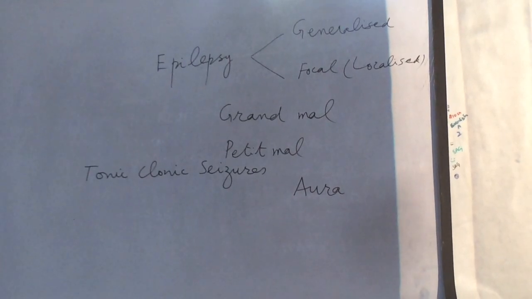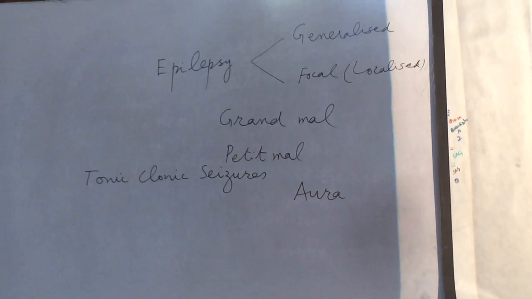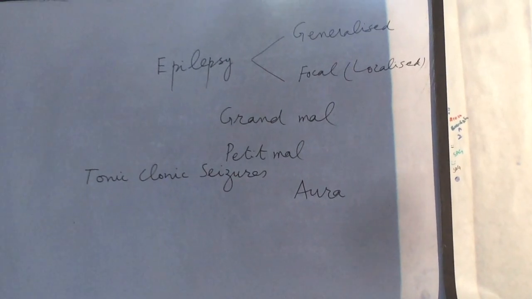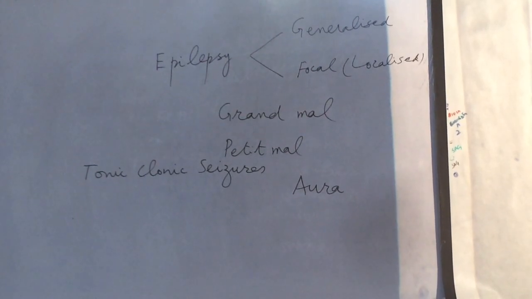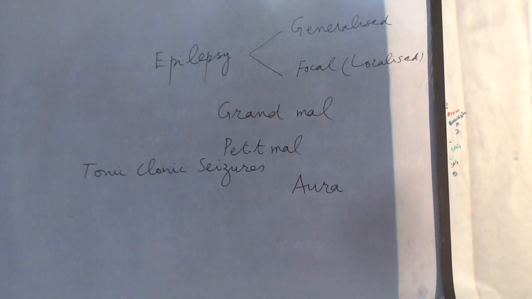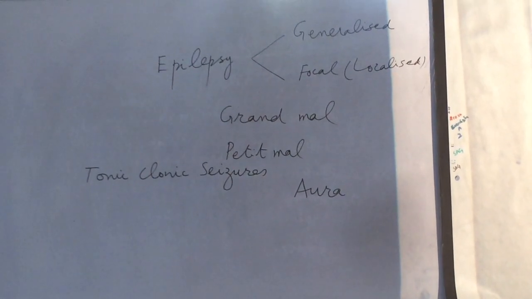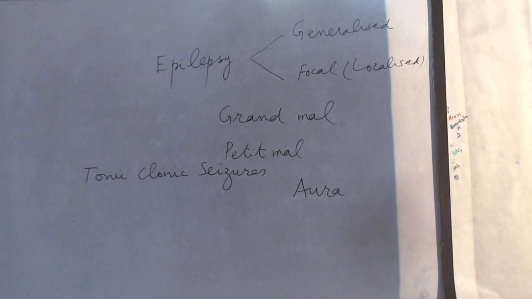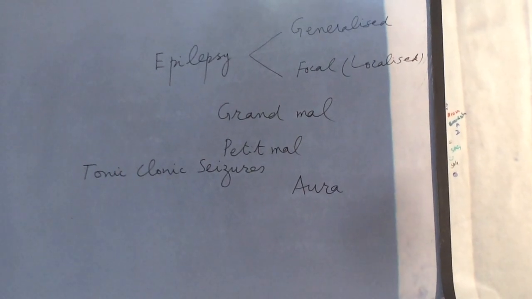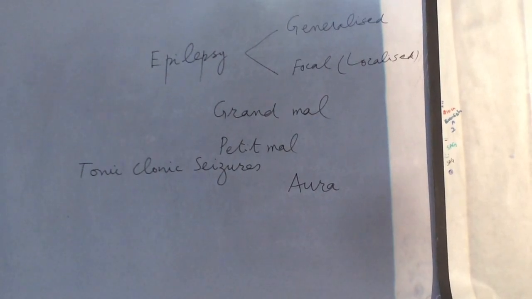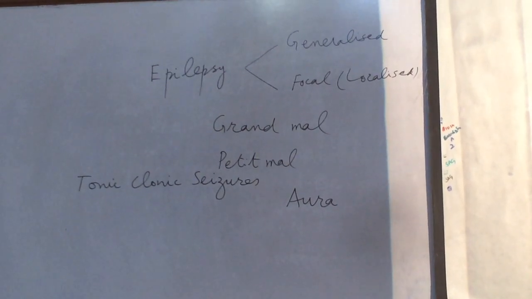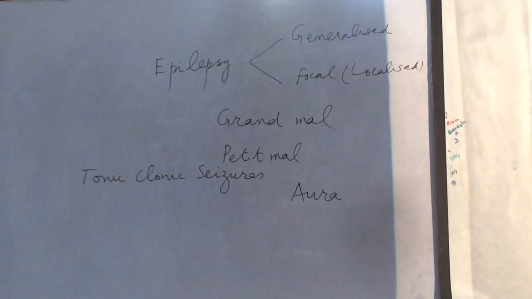The patient feels something moving on the body, a tactile hallucination which is not there. The person may hear some noise, taste something, or smell something which is not there. So these are different types of hallucinations which the person can perceive, and this is the aura. Just before the epileptic fit, there may be an epileptic cry.